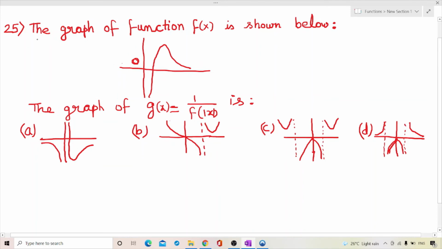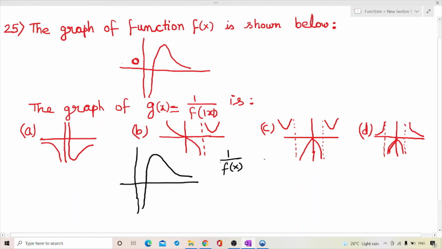We have the next question. The graph of function f(x) is shown below. This is the graph for f(x). The graph of g(x) is equal to 1 upon f(|x|) is. The options are given here. So let us first draw f(x), which is given to be like this. Now let us first draw the graph for 1 upon f(x).